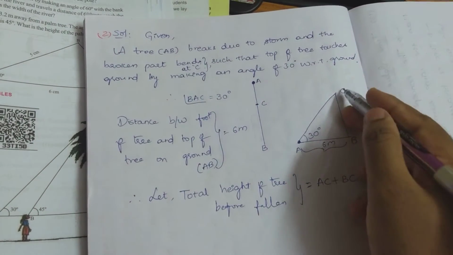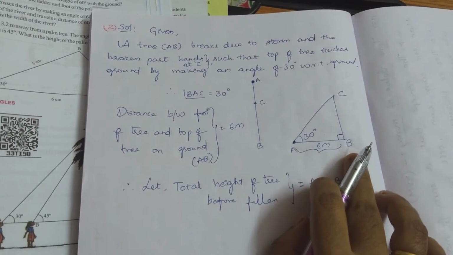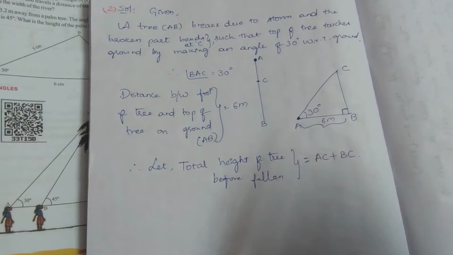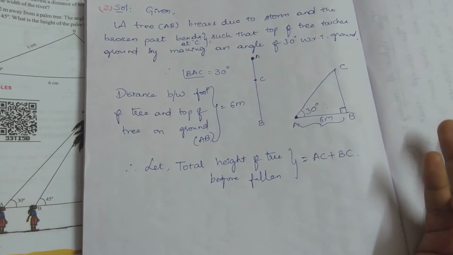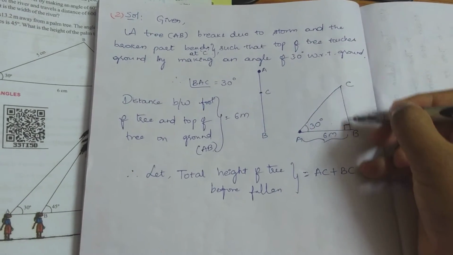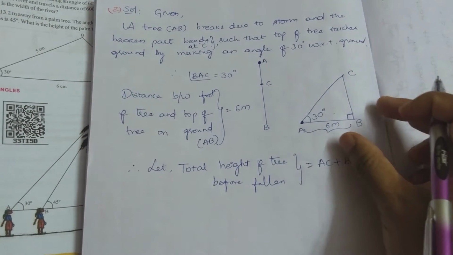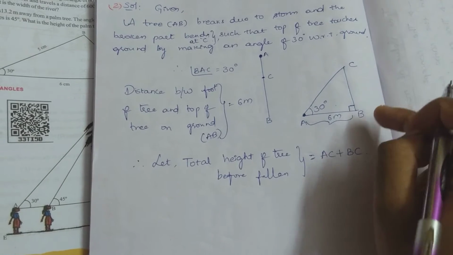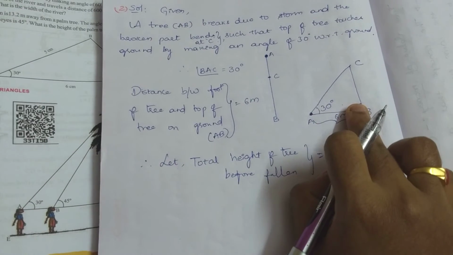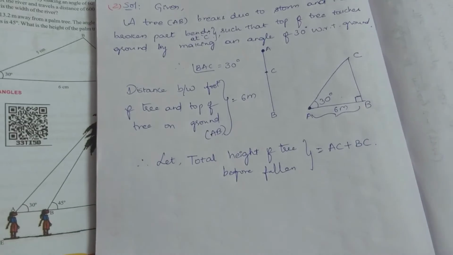From the figure here the triangle formed will be the right angle triangle, because the first assumption while drawing figures is all the mathematical objects are linear unless and until specified, correct? Even if it's specified also, we have to take all the mathematical objects, either it may be tower, tree, whatever it is, we have to assume it as linear, correct? So the tree is straight line and the ground is horizontal. So the angle here formed will be obviously 90 degrees. So the triangle here is right angle triangle. So if in a right angle triangle, one angle and any of its side is known, so by applying the trigonometric ratios, it is easy to find out the other two sides. How to find it?